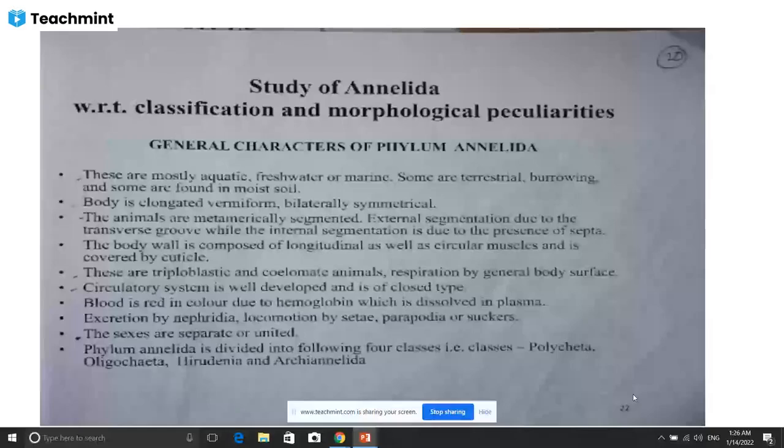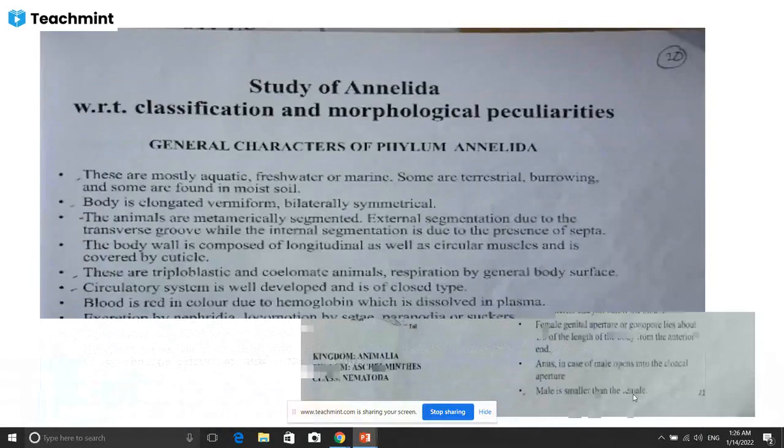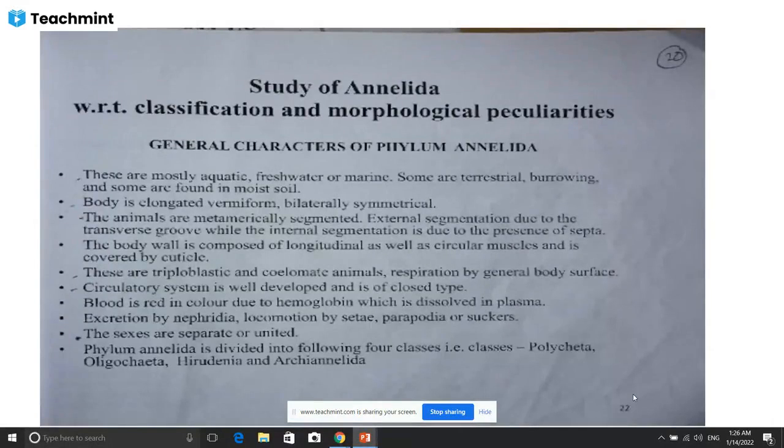Okay, after completion of the helminthes, only one example in the Platyhelminthes we discuss here. First, we discuss the general characteristics of Platyhelminthes, and what I mentioned, the classification: Cestoda, then Turbellaria, then Nematoda. These are the different classes which belong to the phylum Platyhelminthes. Then we discuss the helminthes, only one example, that is Ascaris, and only one class, that is the class Nematoda.